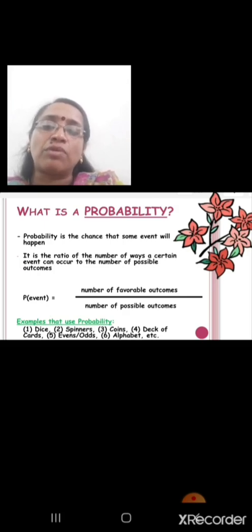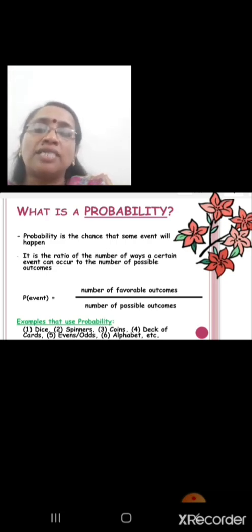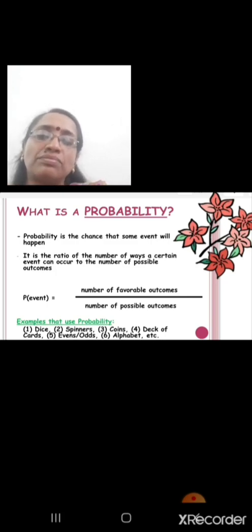Examples where we use probability: throwing a dice, spinners, throwing a coin, a deck of cards. Based on that, odd or even numbers, alphabets, etc. These are the chances you are going to get questions on in probability.